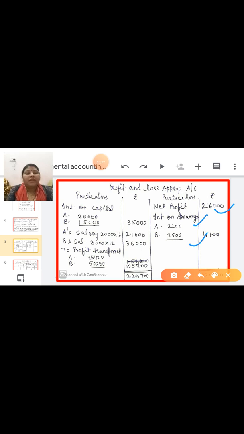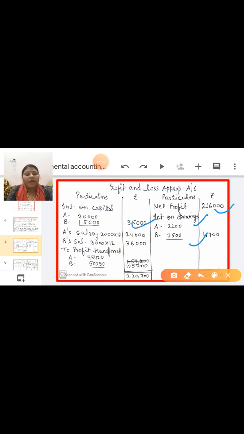In A point, interest on capital 10% is given. Interest on capital I already told you in today's video how to calculate. Here 10% is given, no additional capital is given, so you can directly apply it on the partners' capital, into 10%. So here 20,000 and 15,000, A and B interest, so total is 35,000.